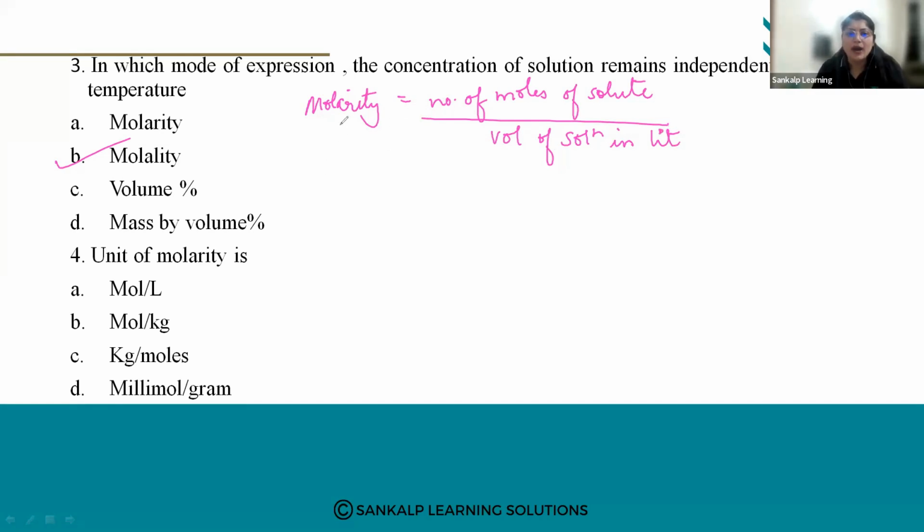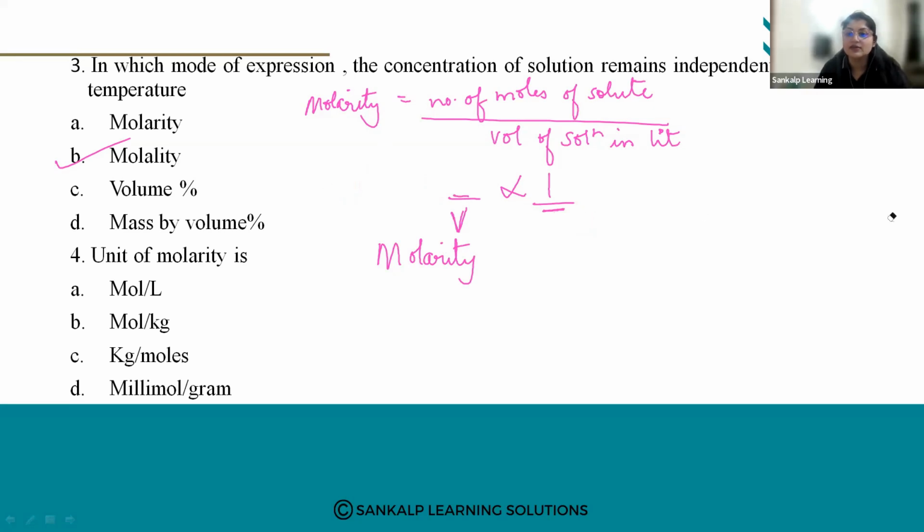Now, molarity is inversely proportional to volume, and volume is directly proportional to temperature. So we can relate volume and temperature. If you increase the temperature, molarity will decrease.